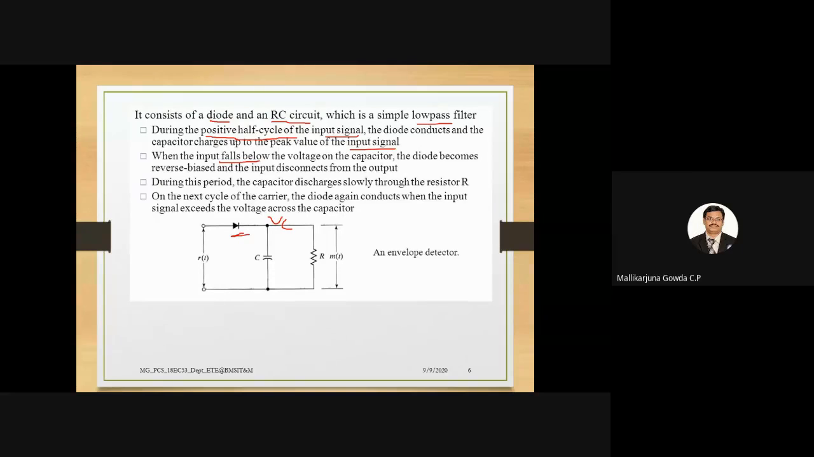Now the path for the capacitor is it can discharge only through this load resistor. That is why it starts discharging through this load resistor. That is why it is written here. So the capacitor starts discharging slowly through this load resistor, right?